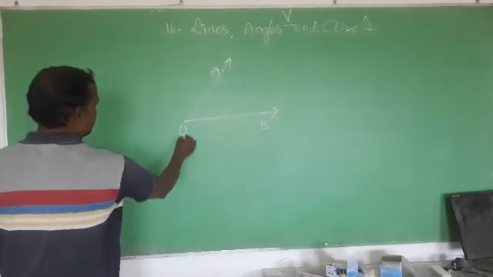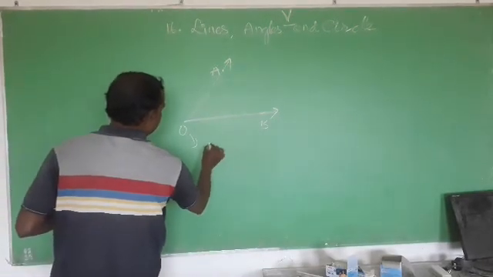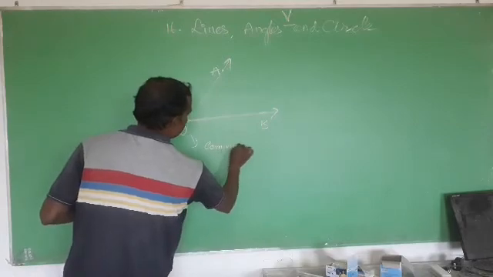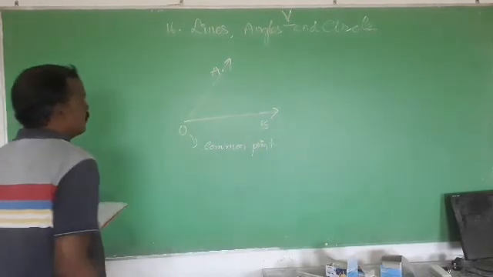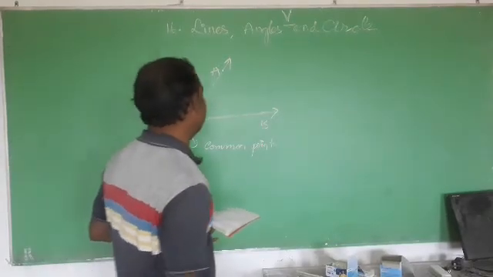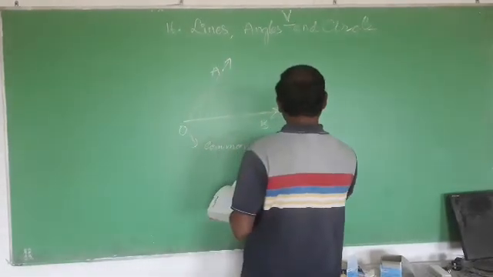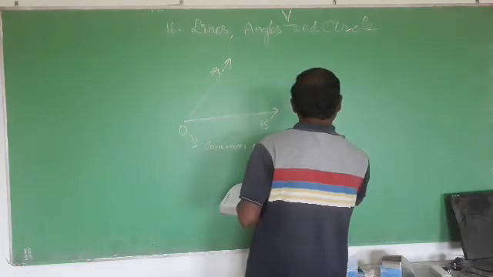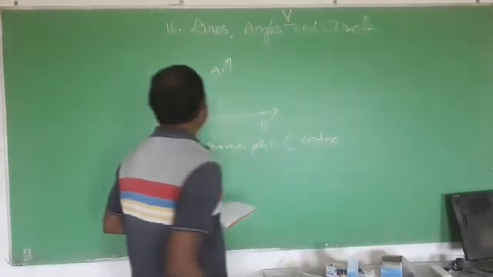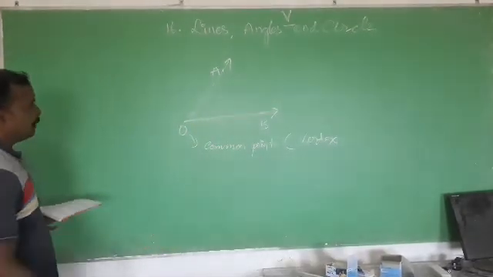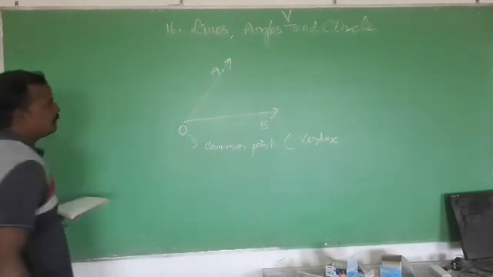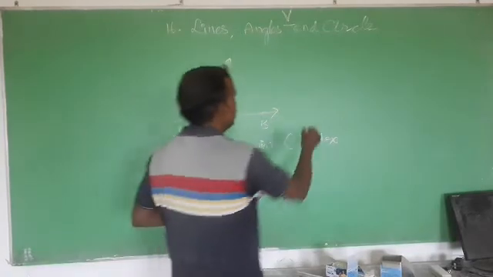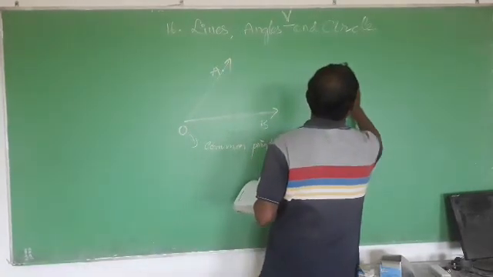And this point is known as common point. Both the rays have common point. In geometry it is known as what? Vertex. So when two rays have one common point, then it makes an angle. This is an angle.